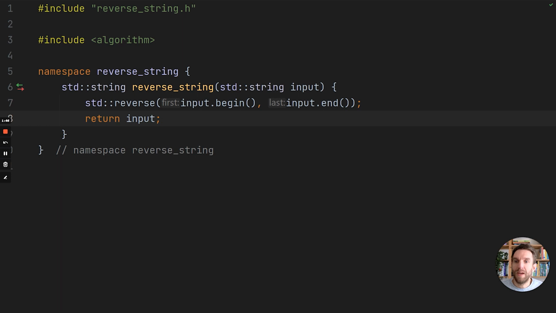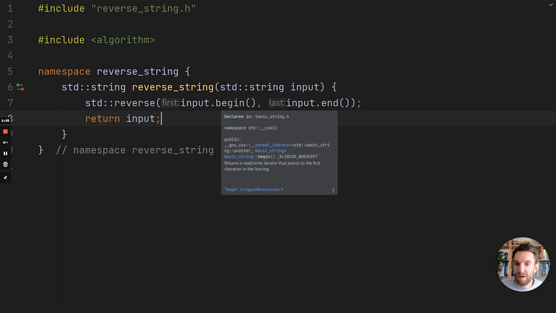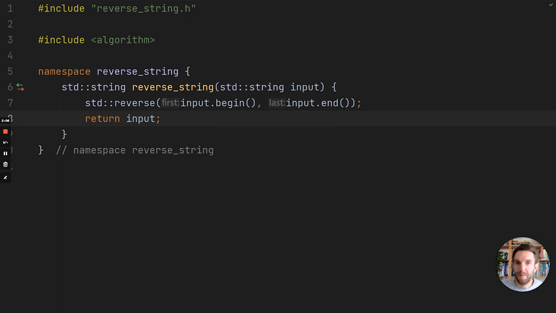So you can see that we started out with a fairly unoptimal version, then we sort of manually optimized things a bit, but we now saw that the standard library actually has something for us, and it will be very, very optimal. It will be working with iterators, and iterators are a very nice and optimal way of iterating over a value without allocating too much. So this std::reverse version is very readable, but it's still highly performant. So this is a great example of why C++ can be a very expressive language with a lot of built-in functionality that you can use while still being very, very high performant.